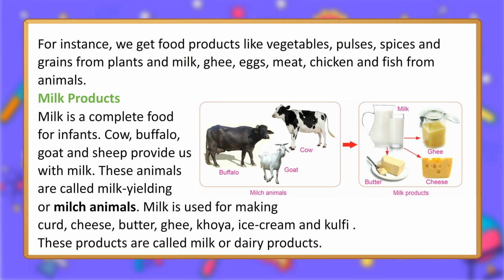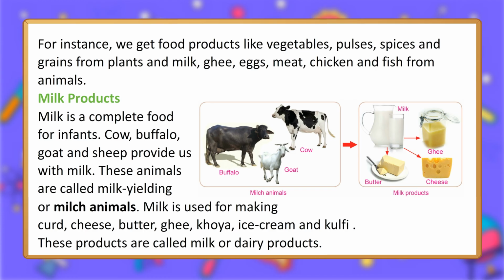Milk products. Milk is a complete food for infants. Cow, buffalo, goat and sheep provide us with milk. These animals are called milk-yielding or milch animals. Milk is used for making curd, cheese, butter, ghee, khoya, ice cream and kulfi. These products are called milk or dairy products.